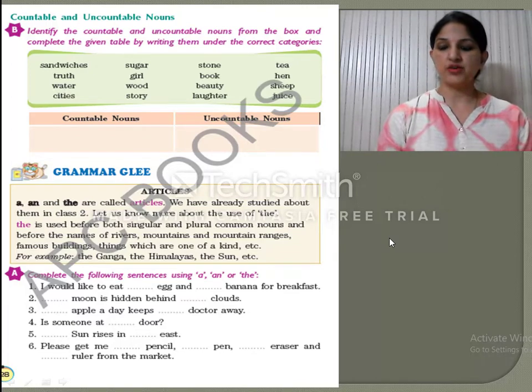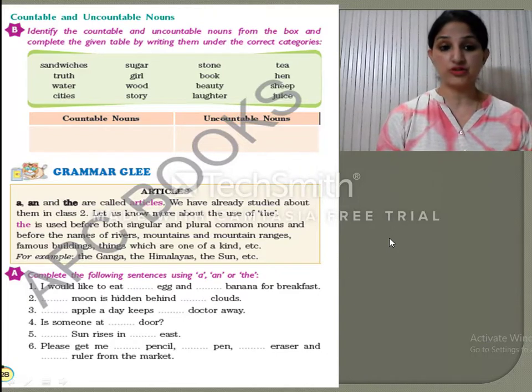the correct category. So my dear students, as I have already told you what nouns are and the various types of nouns, before attempting this exercise, I want you to go to my videos on nouns and their types so that it is more clear to you. Now let's see exercise B, identify the countable and uncountable nouns. I told you what countable nouns are. Countable nouns are the ones which we can count, like we can count toffees and we can count girls or boys.